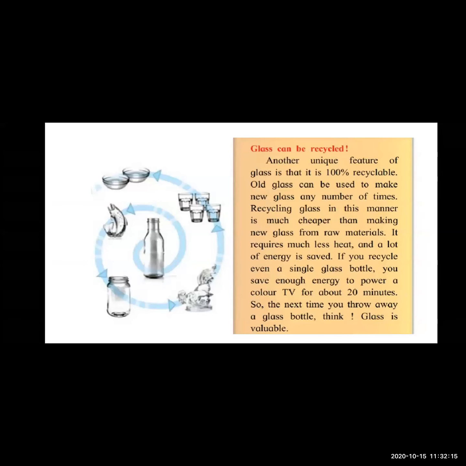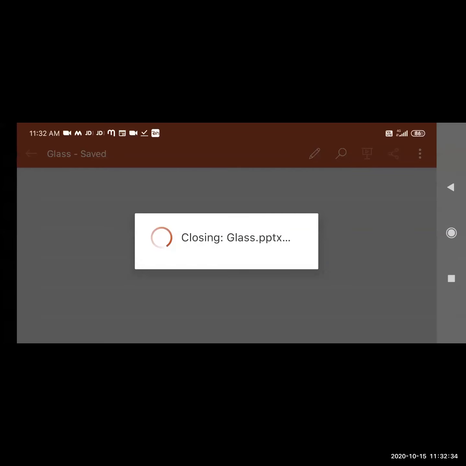So whenever you buy glass products, keep in mind that they can be recycled and will save our energy, and in this way you can save our environment. This is all about what we learned about glass.